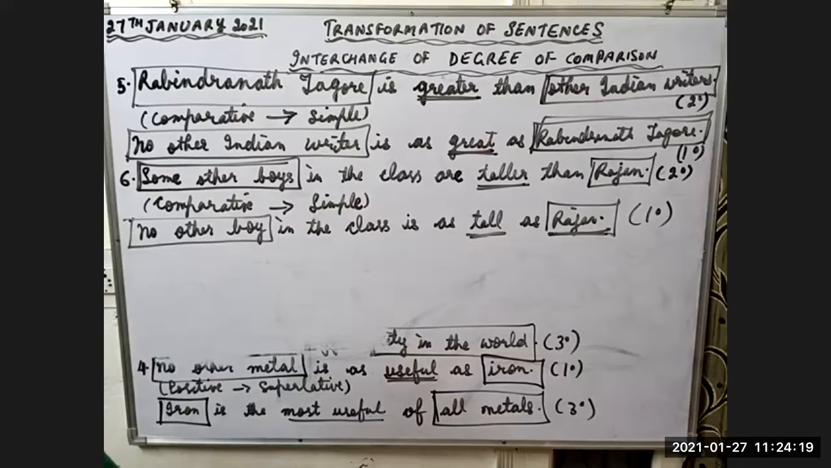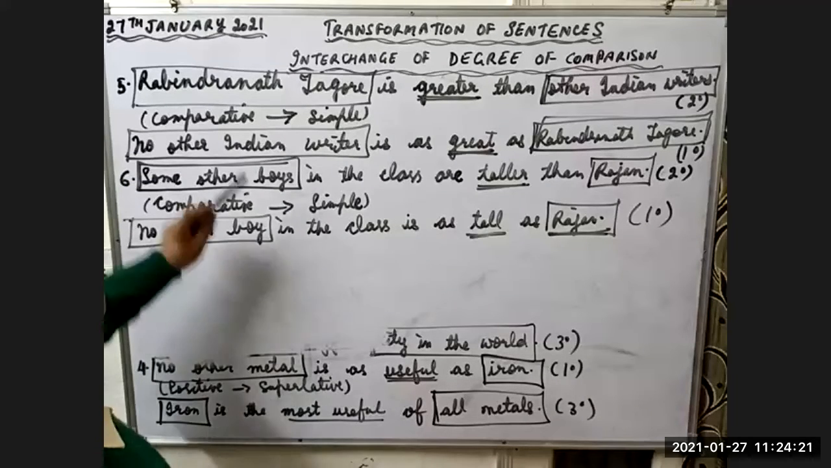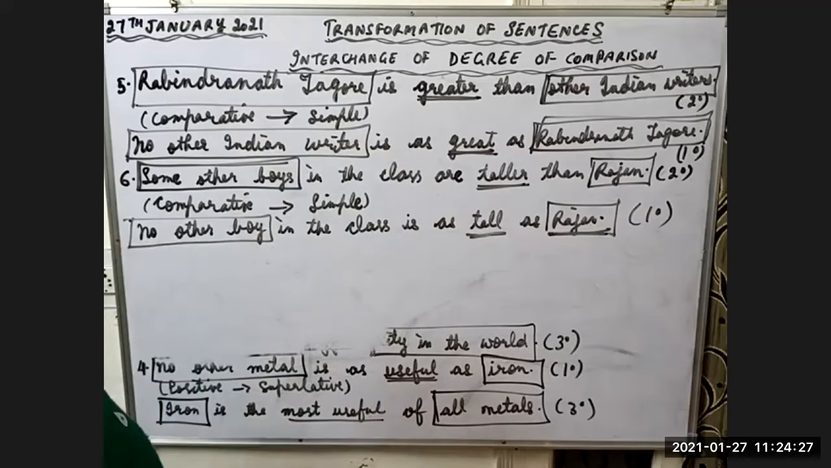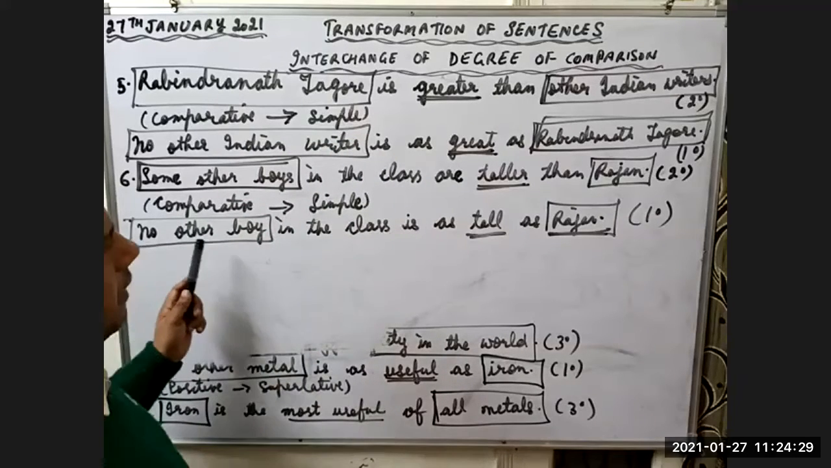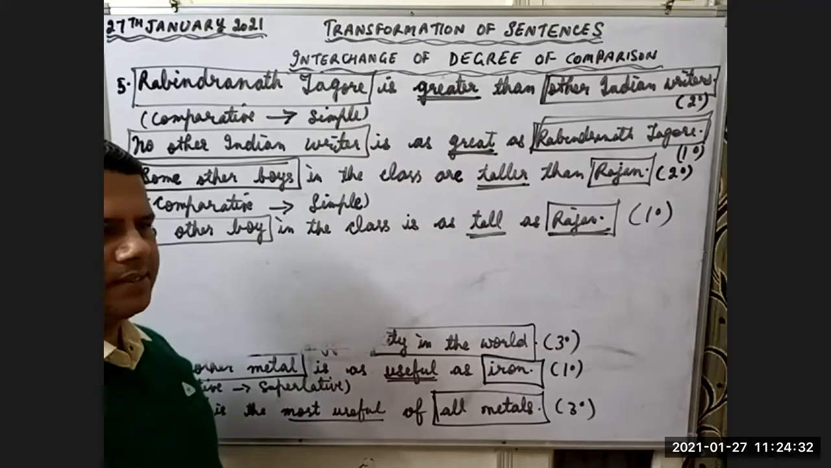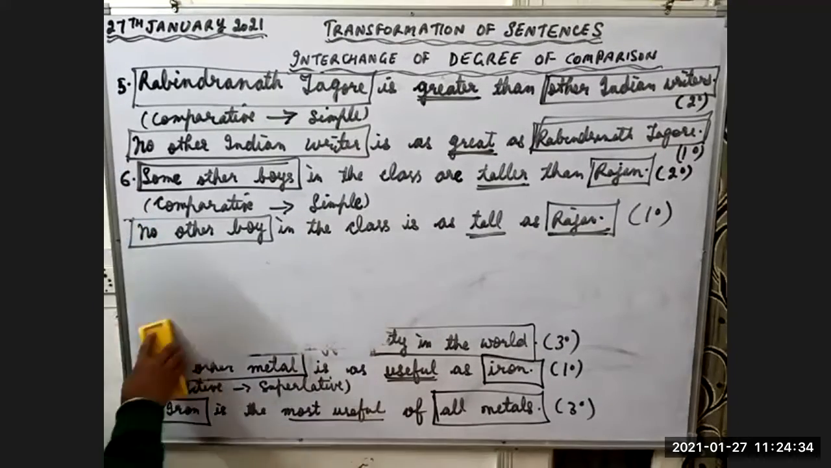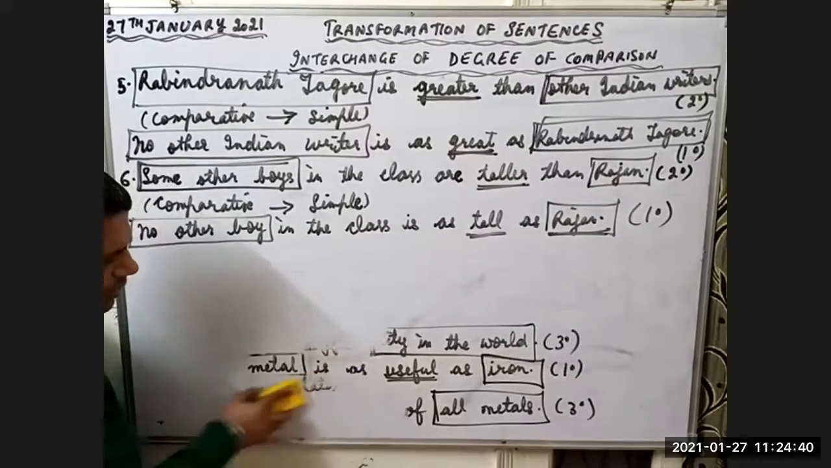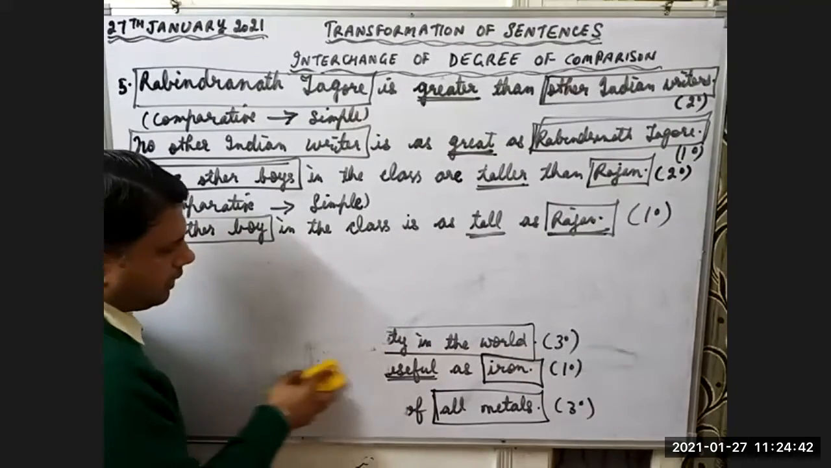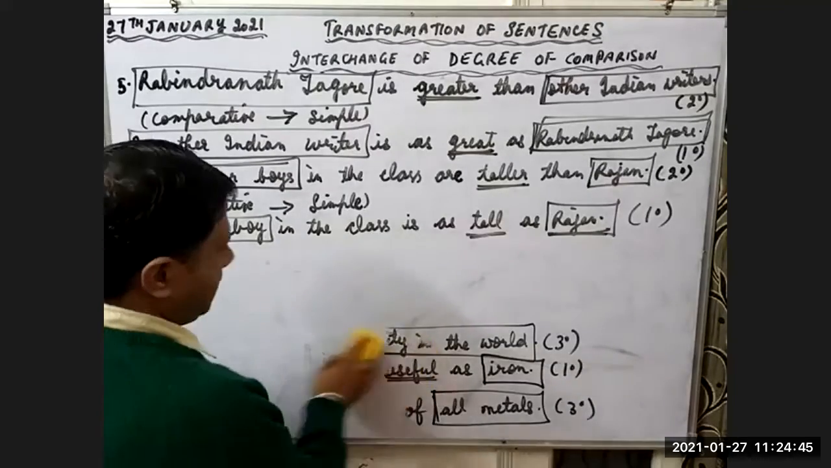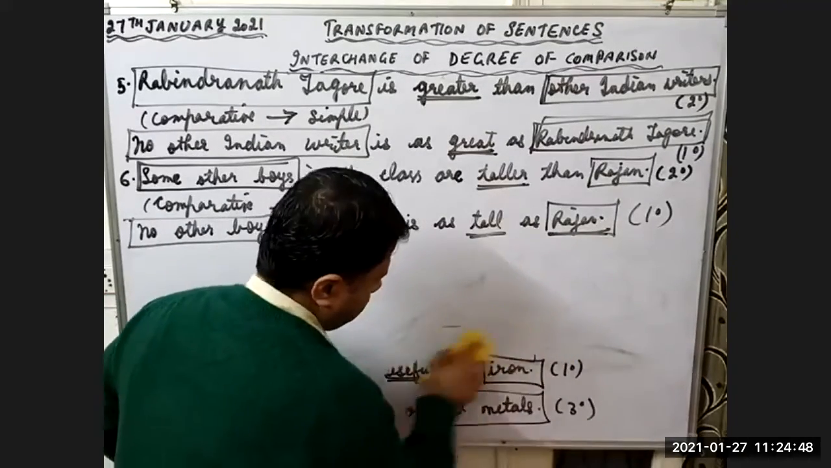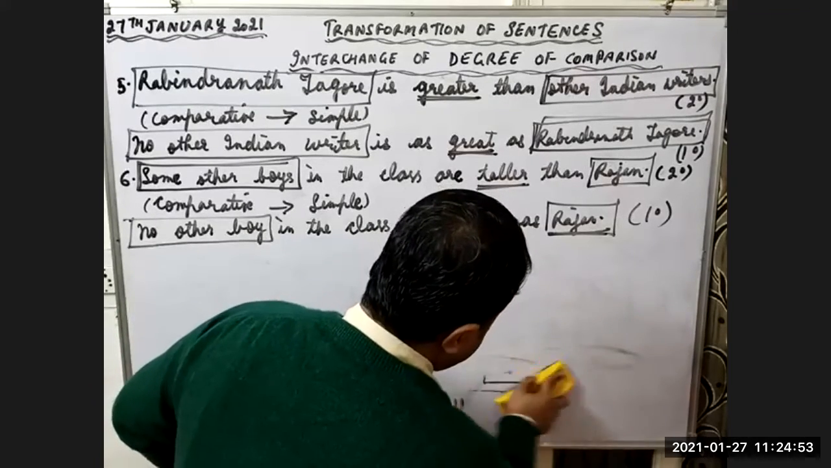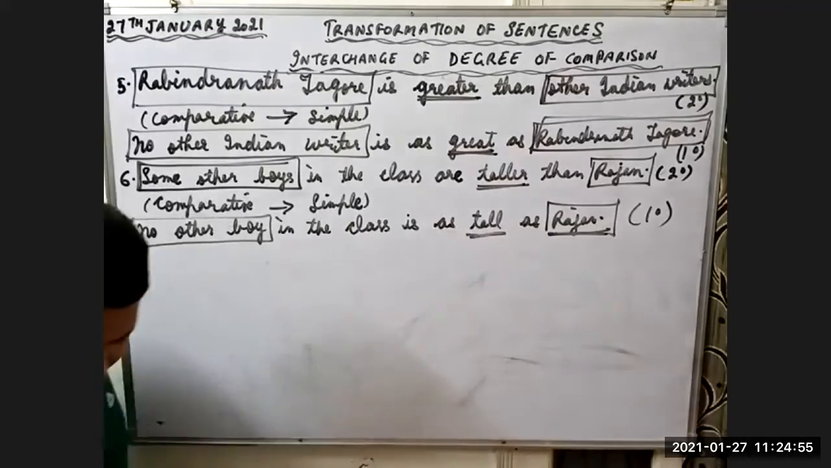Rabindranath Tagore is greater than any other Indian writer. Rabindranath Tagore is the greatest of all Indian writers. Here we are comparing Rabindranath Tagore with all Indian writers. Rajan is the tallest of all the boys in the class. The tallest will be the third degree. I hope you are able to change it now. It needs a lot of practice. With practice, you will find this topic very interesting. Shweta, how much time is left? Sir, 14 minutes. I should hurry up to finish this topic because I don't want to drag it to the next.